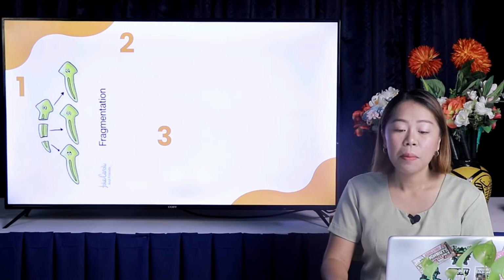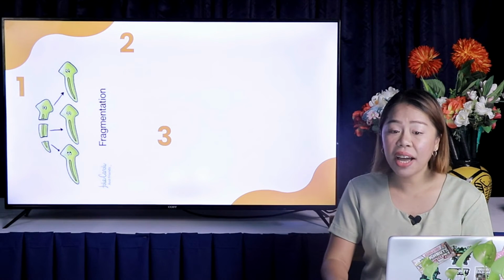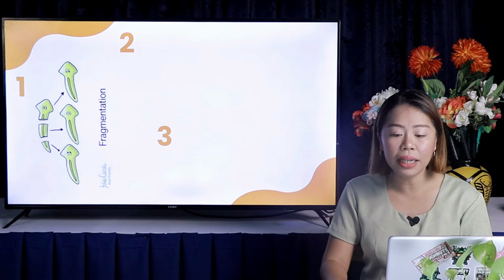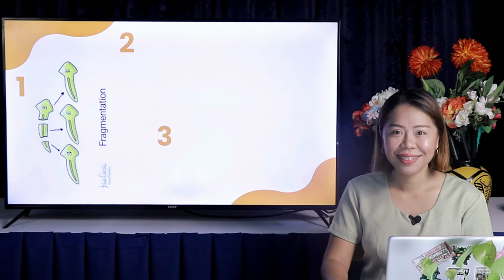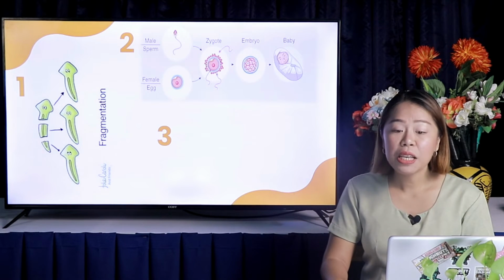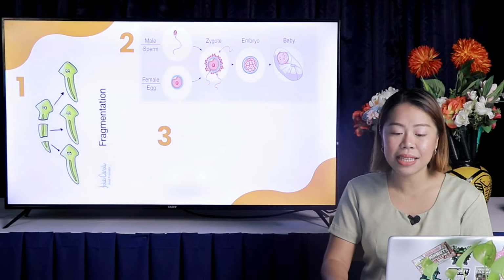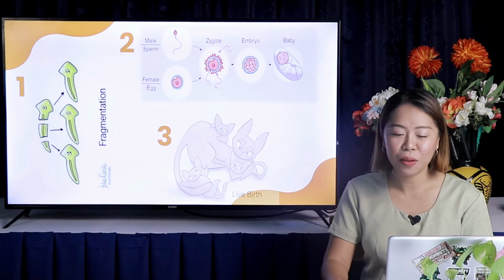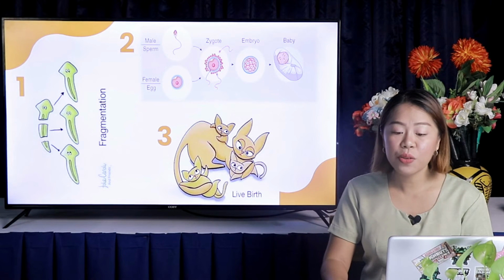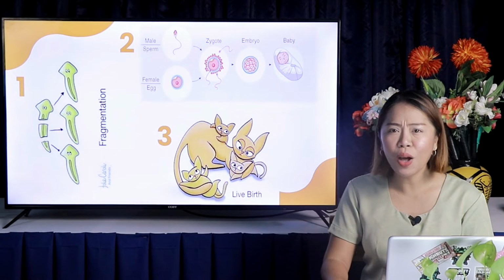One-parent planarian becomes fragmented and divides into 3 daughter planarians. Is it sexual or asexual? Number 2. A sperm cell fertilizes an egg cell to produce a zygote. A zygote then becomes an embryo, and after 9 months, it is delivered as a newborn baby. Is it sexual or asexual? Number 3. A cat gives birth to 3 kittens. Sexual or asexual?